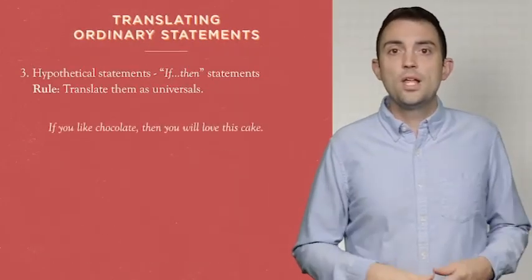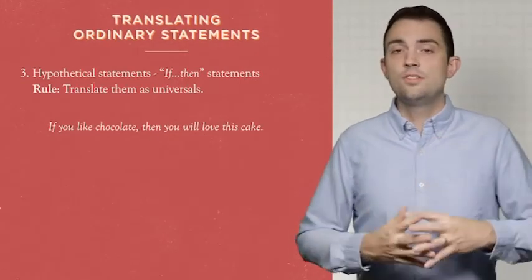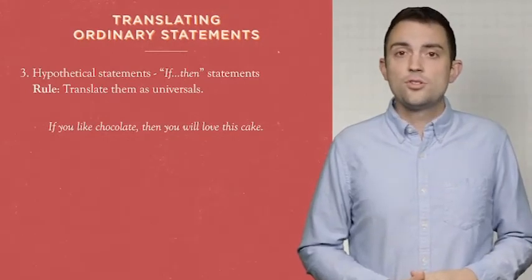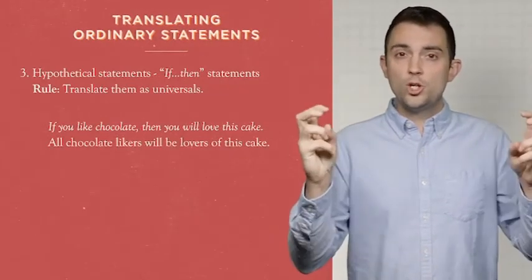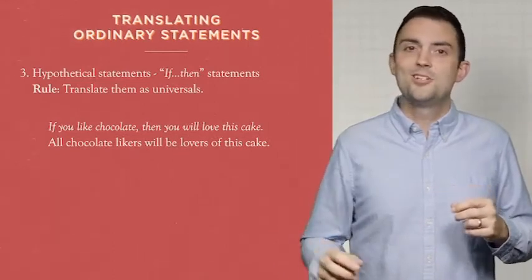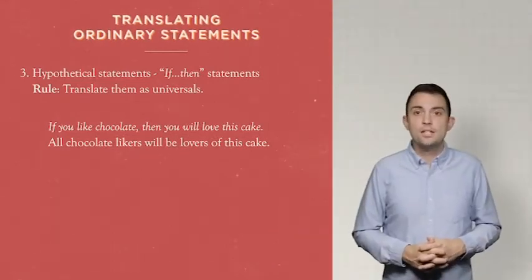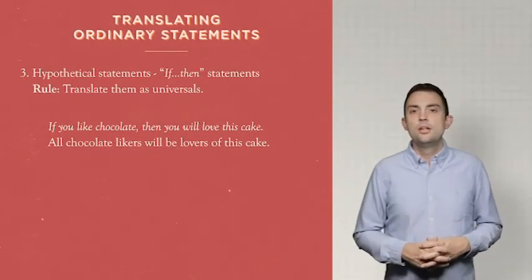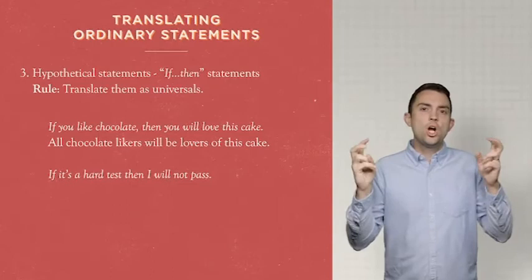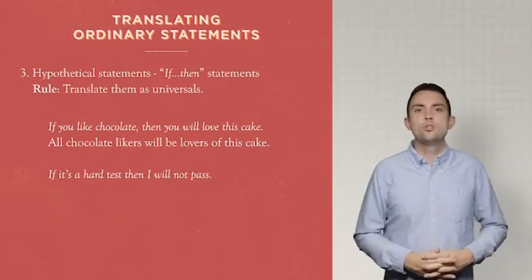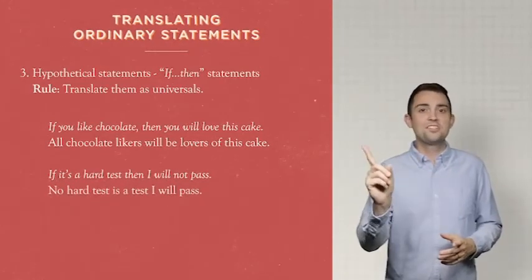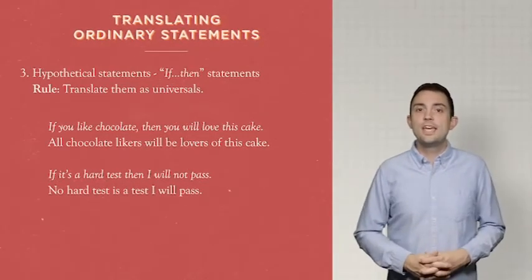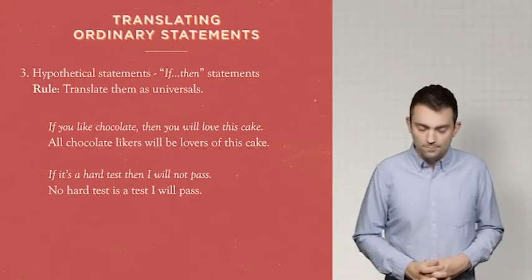So, for example, "If you like chocolate, then you will love this cake," is a sentence you might hear in ordinary conversation. You would translate that as a universal affirmative. "All chocolate likers will be lovers of this cake." So you have an if S then P type statement that becomes sort of an all S is P categorical translation. It can work for negatives as well. "If it's a hard test, then I will not pass" would be a universal negative. "No hard test is a test that I will pass." But in both cases, whether affirmative or negative, we translate the if-then as a universal statement.